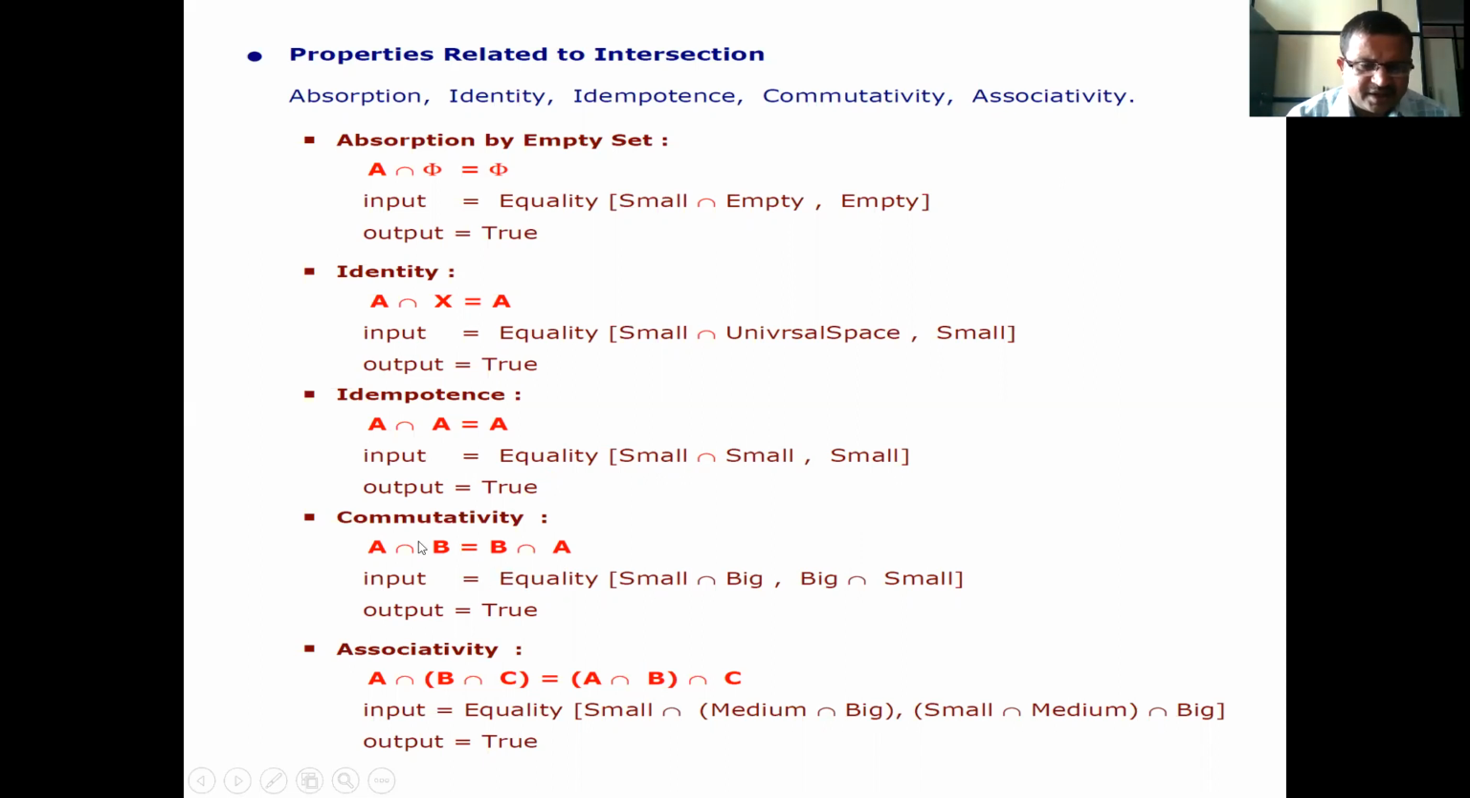Commutativity: A intersection of B is equal to B intersection of A. Therefore, input is equal to equality of small intersection of big, comma big intersection of small. Output is equal to true. Associativity: A intersection of B intersection of C is equal to A intersection of B intersection of C. Input is equal to equality of small intersection of medium intersection of big, comma small intersection of medium intersection big, output is equal to true.